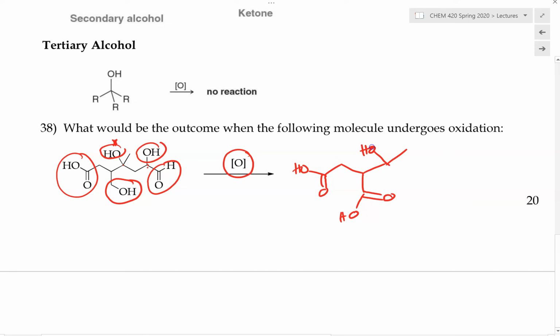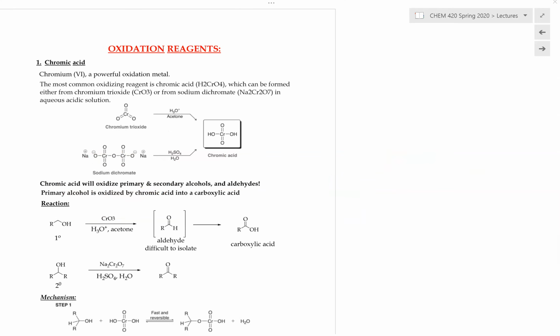And now this tertiary alcohol will remain intact, nothing happened to it. And this secondary alcohol will be oxidized into the ketone. And now this aldehyde will then be oxidized into the carboxylic acid. So if this molecule right here were to be treated with a very strong oxidizing agent, that is what it will be converted into. And now we'll be going over some of the common oxidizing agents.